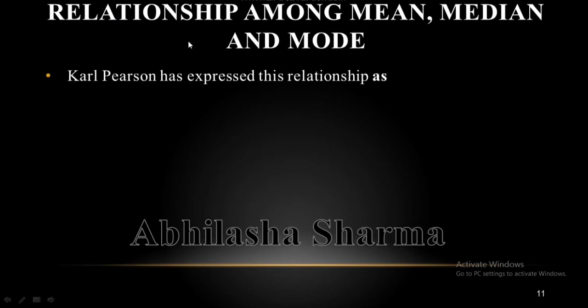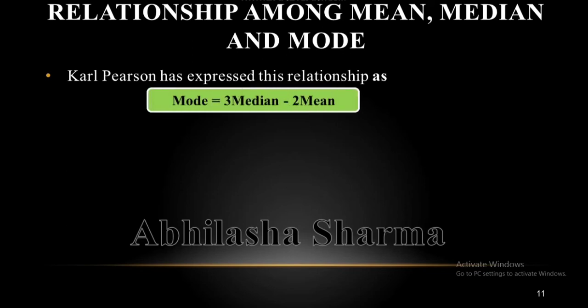There is a relationship between mean, median and mode. When mean equals median equals mode, there is a symmetrical distribution. And when the values of mean, median and mode are not equal, the distribution is asymmetrical or skewed. Karl Pearson has expressed this relationship as mode equals 3 median minus 2 mean.